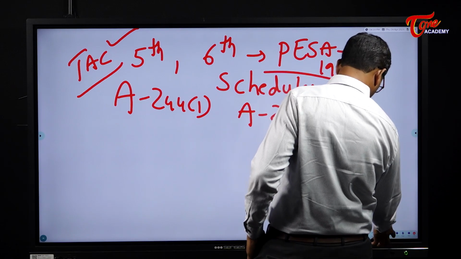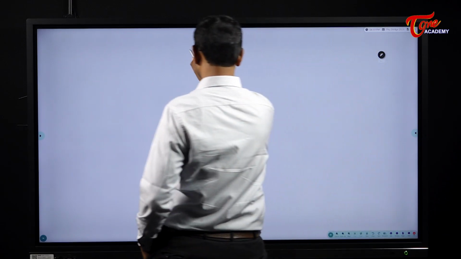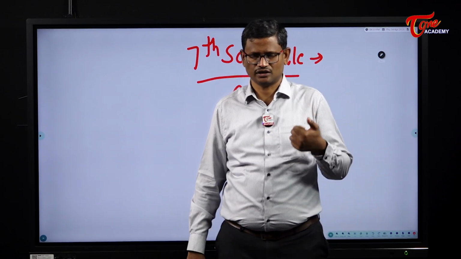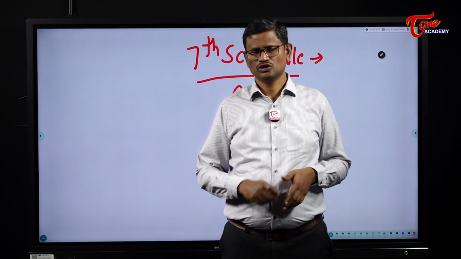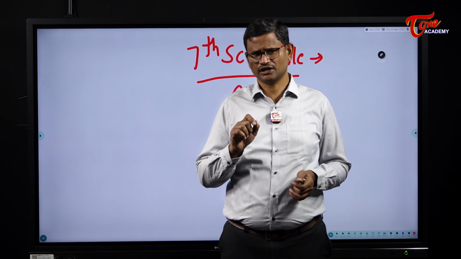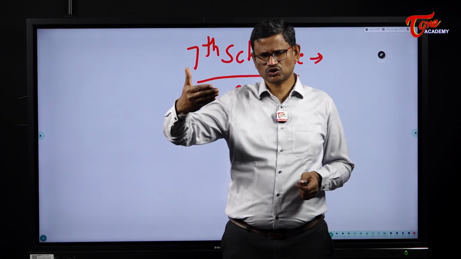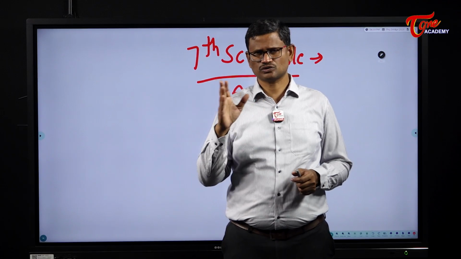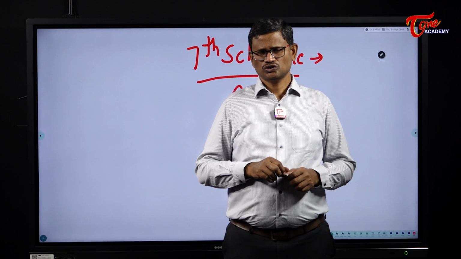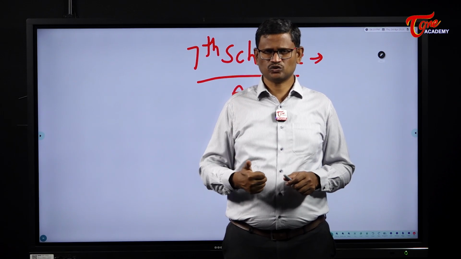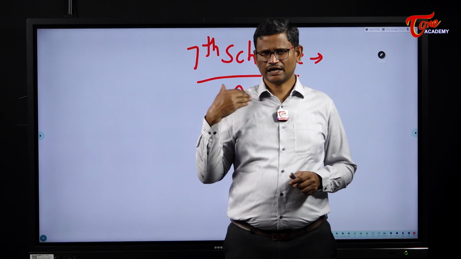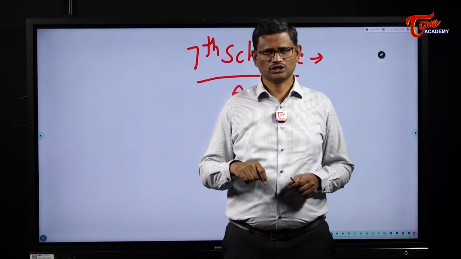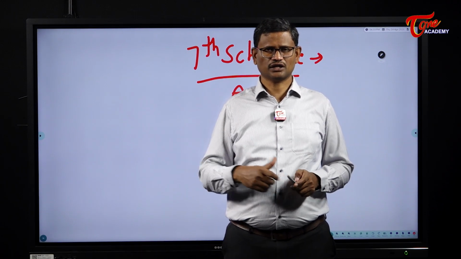Then we have the 7th schedule. So we all know that the Constitution of India is a federal. This I have explained in the earlier video. So the definition of federalism is, in any country, if the Constitution divides the executive and the legislative powers between the national and the regional governments, then that constitution is called federal constitution. So the executive powers, legislative powers, financial powers, they are divided between the central and the state governments in the Indian constitution in the 7th schedule under Article 246.